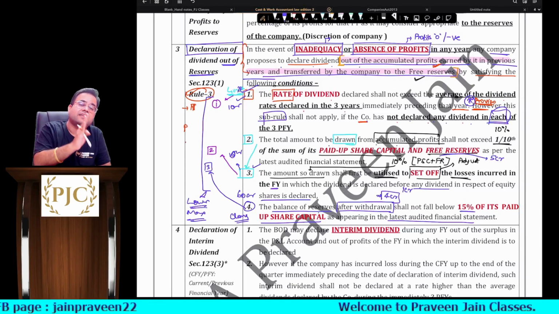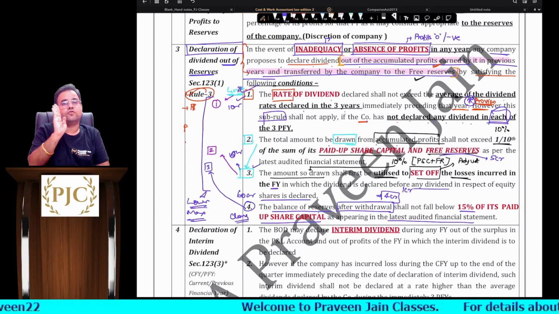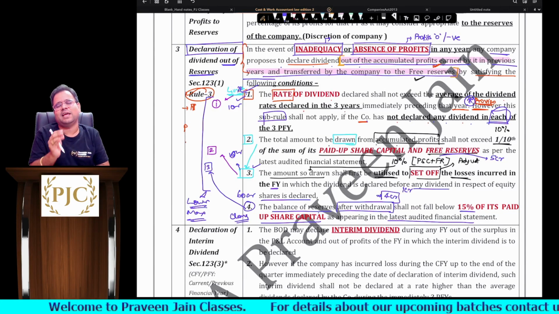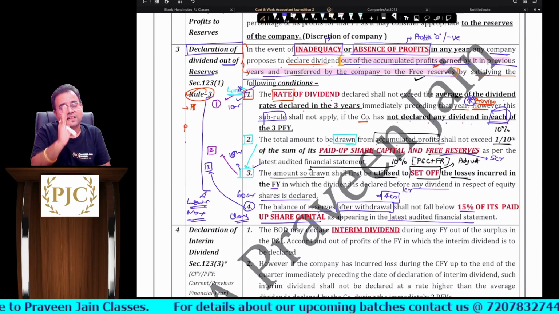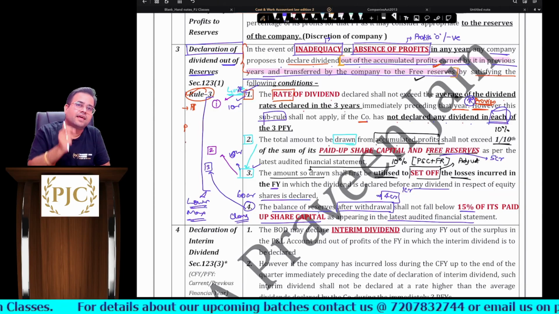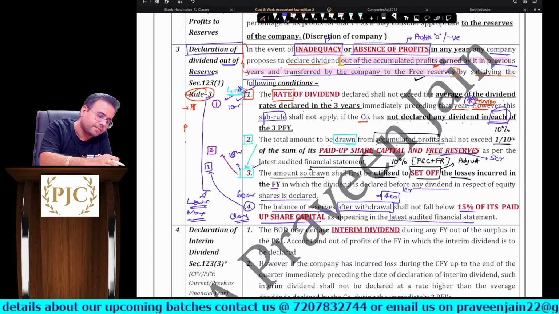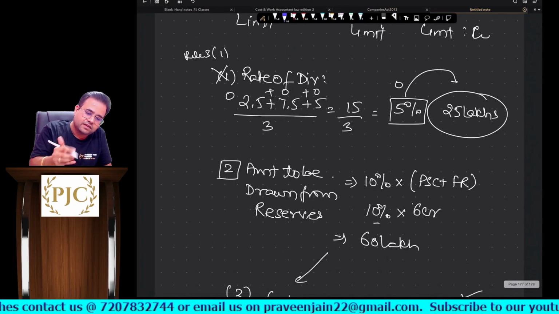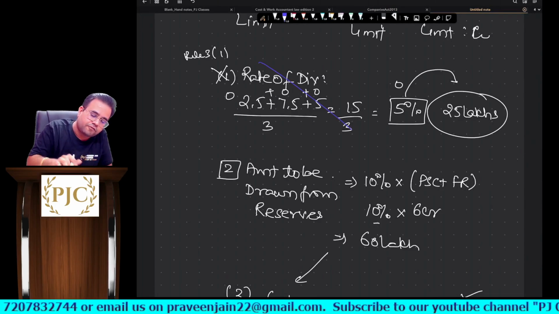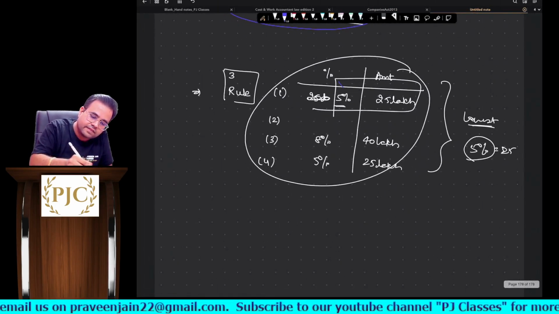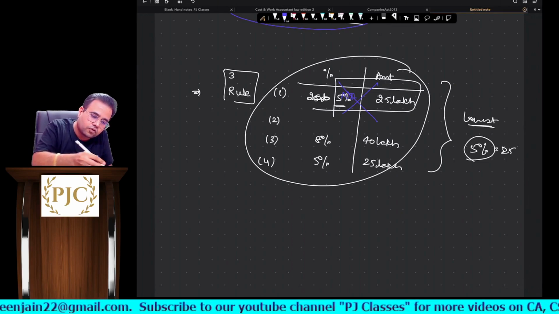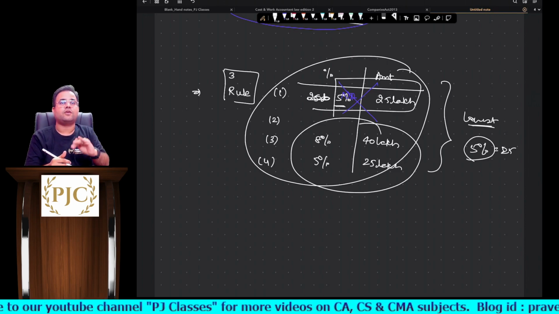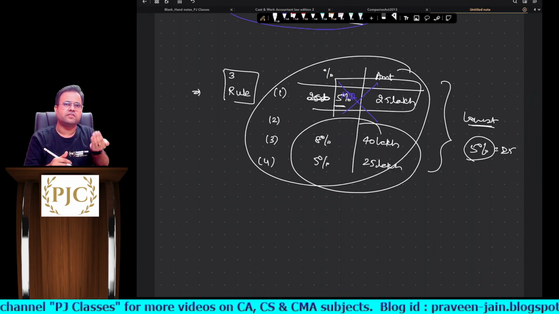So in last 3 years, in all the 3 years you did not declare dividend, then sub rule 1 का limit does not apply, sir. So now tell me, sir, in this case this limit will not be applicable. So now you have to do calculation from 3 and 4 only. I hope this is understood, sir.